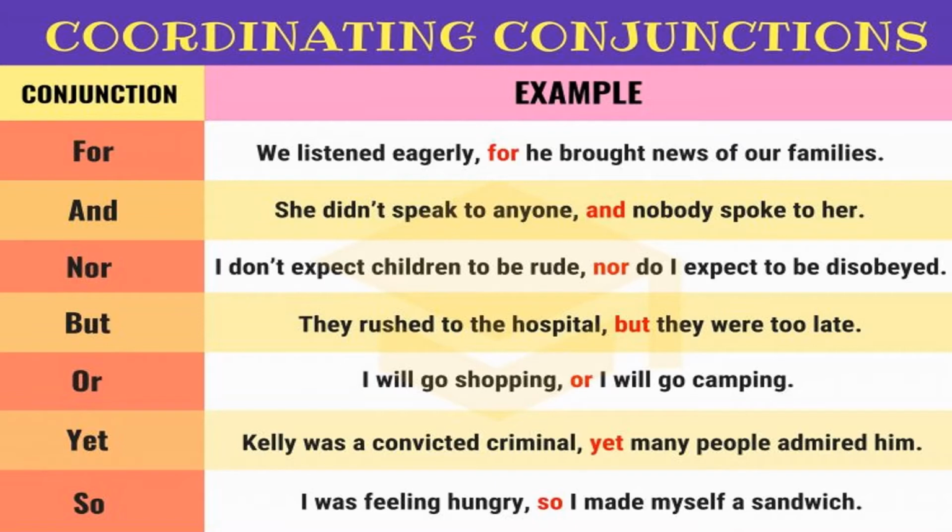The next one, nor. I don't expect children to be rude, nor do I expect to be disobeyed, right? So nor is one of the conjunctions. The next one, but. They rushed to the hospital but they were too late, right? So we use but for mentioning more information about the first sentence, right? அதிகமான இன்ஃபர்மேஷனை ஆட் பண்றதுக்காக நாம யூஸ் பண்ணக்கூடிய வார்த்தை தான் பட் அப்படின்றது.